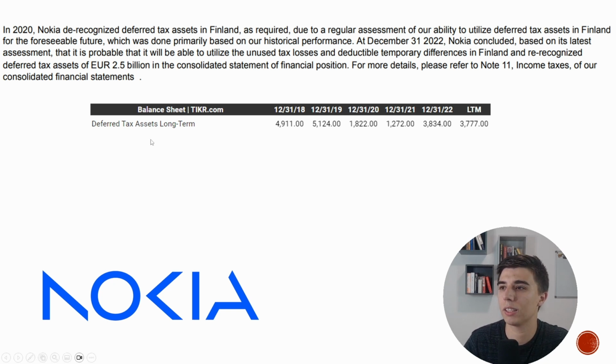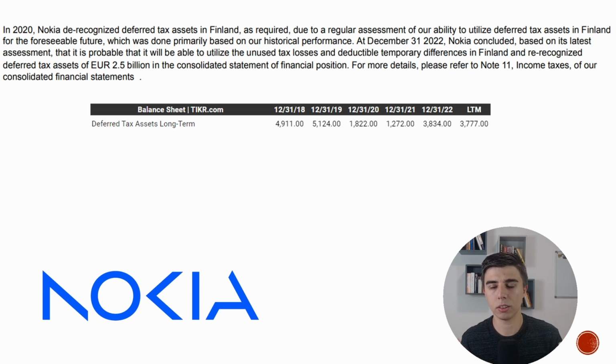So if you take a look at the deferred tax assets between 2019 and 2020, there's a huge decrease. A lot of the losses that they had, they said, well, we cannot use them. We're not going to make profits, so we cannot have them on the balance sheet anymore. But at December 31st, 2022, Nokia concluded, based on its latest assessment, that it is probable that it will be able to utilize the unused tax losses and deductible temporary differences in Finland and re-recognized deferred tax assets of 2.5 billion. 2.5 billion, right? So you see in 2022, there's this reversal or re-recognition.